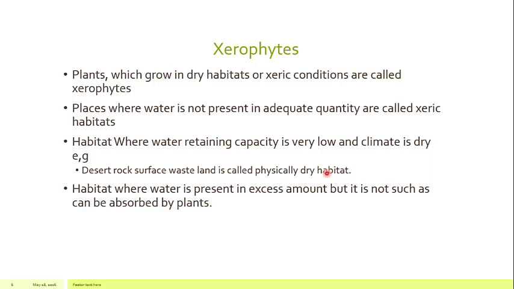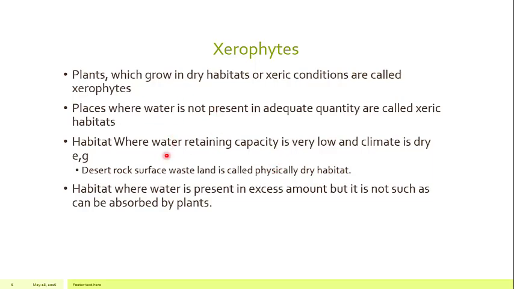So when we discuss the xeric condition, that condition may be physically dry or it may be physiologically dry. As these two terms indicate, what does the physically dry habitat mean? In that habitat the water is not present physically. Either that water is far below the reach of the root, and the root is not able to absorb that water, or that water is ultimately not available to the plant. That is the physically dry habitat, and that is also called physical drought.